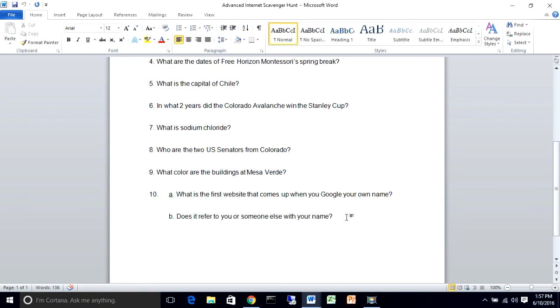Please type in your own name into Google, see what it comes up with. It's really important to know what information is out there about you. Maybe you have somebody that has the same name as you that's maybe a famous singer. Okay, that's important to know, or it's important to know if there's wrong information out there about you, or maybe you don't want your information out there, say from a news site or something, and you're a minor. Maybe you can get your image removed. Whatever, it's great to know what information is out there about you, especially if you start applying for jobs, because employers will Google your name and see what information is out there about yourself.